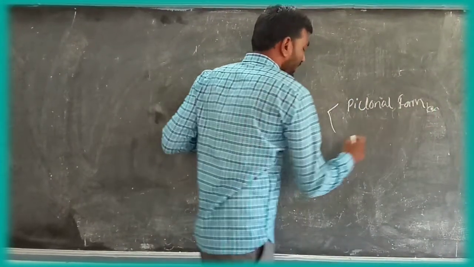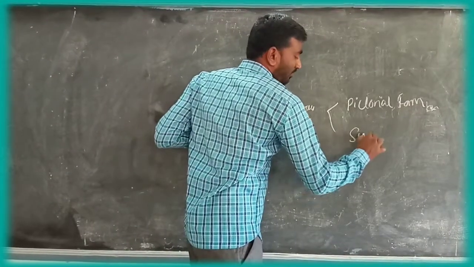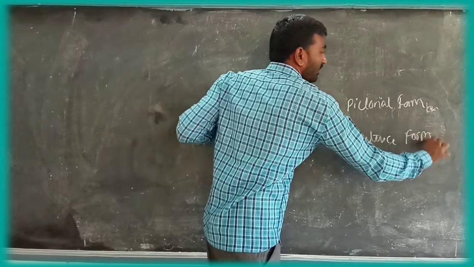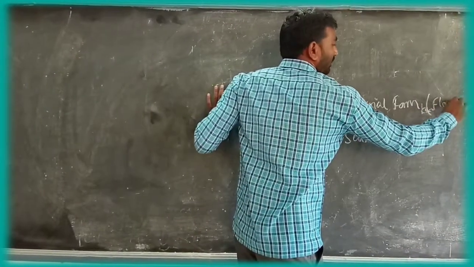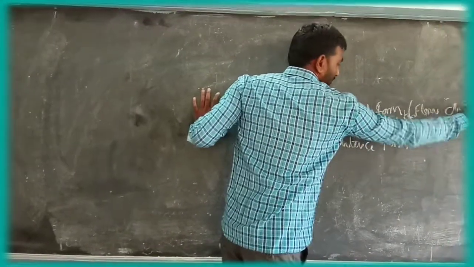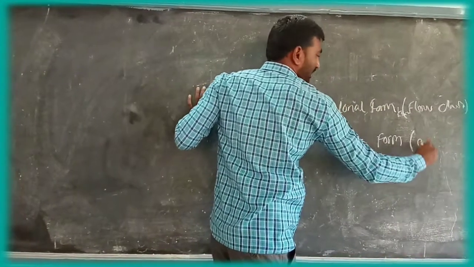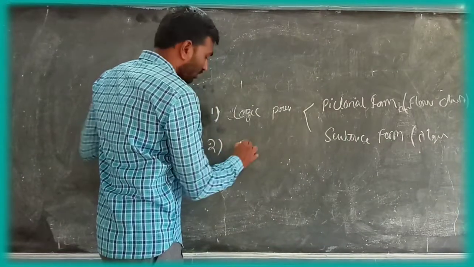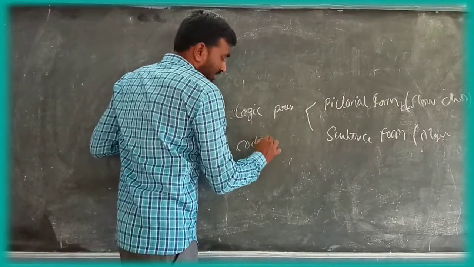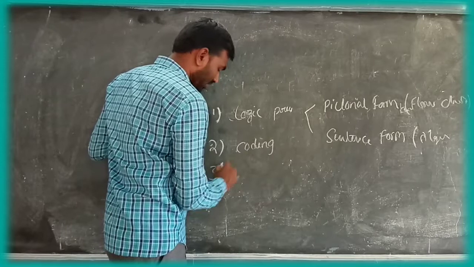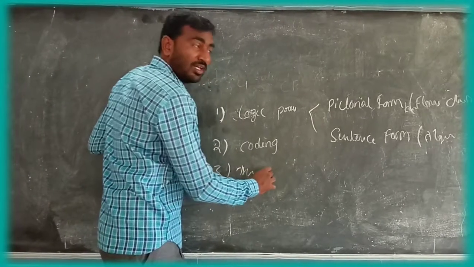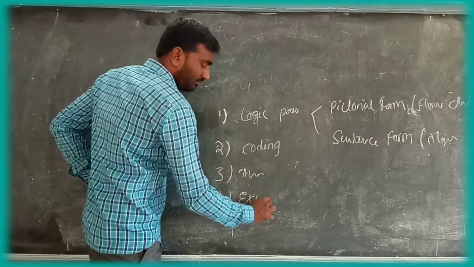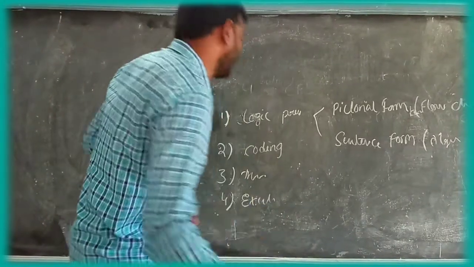and in sentence form. That is flowcharts and algorithms. The second step is coding, the third is transformation, and the fourth is execution.